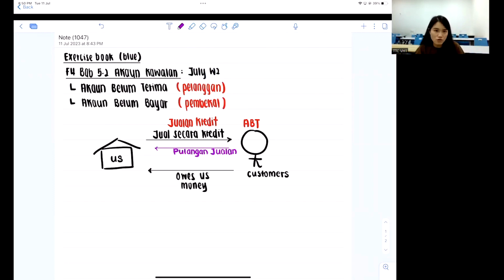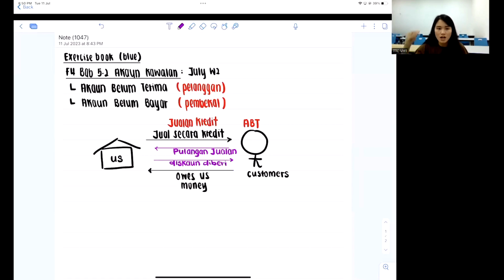And since they have yet to pay for it, it's fine. They can just return it to me. There's no loss for me. Okay. And next, I might also give them discount. These are some common transactions that happen throughout the year.